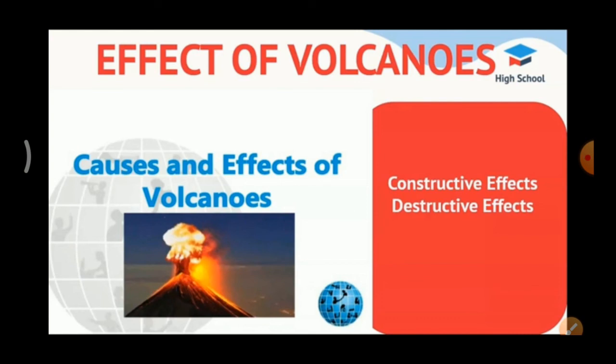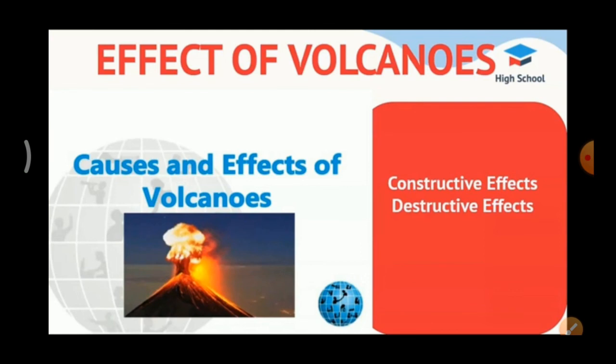Third one is many active volcanoes are the most attractive tourist places. Fourth one is most of the volcanic materials are used as building materials.